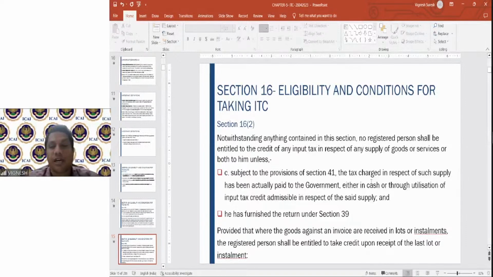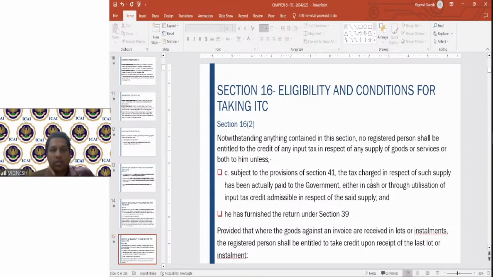So whatever tax you are charged in respect of the supply, you have actually paid to the government, and he has furnished the return under section 39. Section 39 talks about the multiple returns. This is where the amendments have happened. What are the amendments which have happened? I will tell you. So here, he has furnished the return under section 39, provided that where the goods against an invoice are received in lots or installments, the registered person shall be entitled to take credit upon receipt of the last lot or installment.